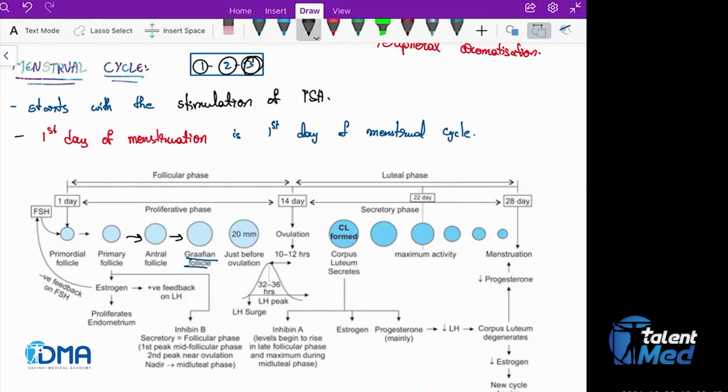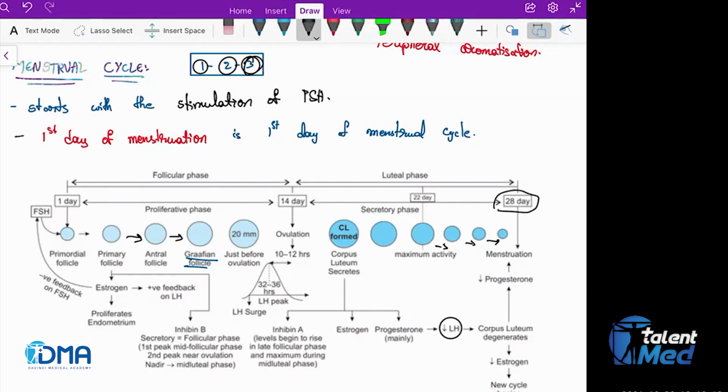Okay, now let's say the fertilization hasn't occurred. So from the 22nd day, the LH activity will keep on decreasing. So the corpus luteum size also will keep on decreasing. When the corpus luteum size keeps on decreasing, progesterone levels also will fall now, right?